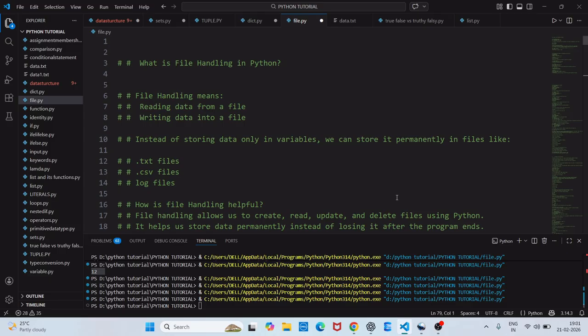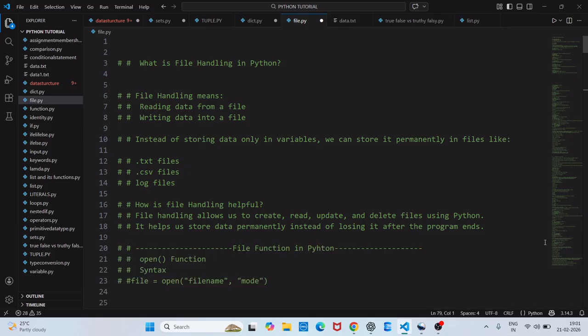Hello, welcome back. Today we are going to learn about files in Python. Previously we have learned about the basics of programming in Python. We have also seen how the conditionals and the loops work. We have also seen how the data structures work. Inside the data structures we have seen how tuples, lists, dictionaries and sets work.